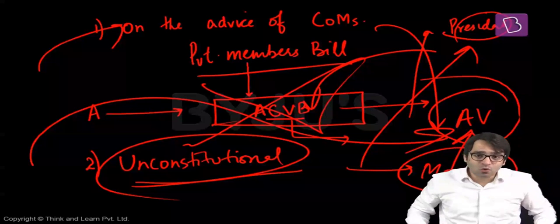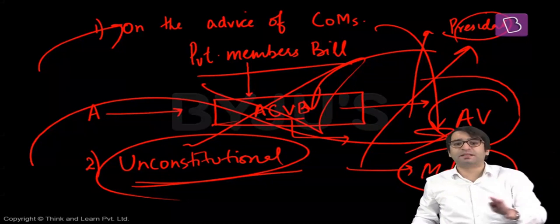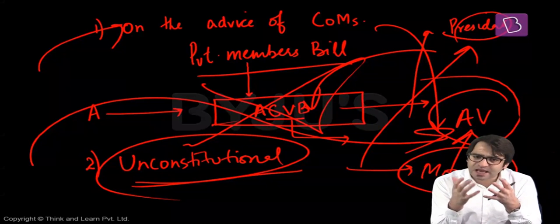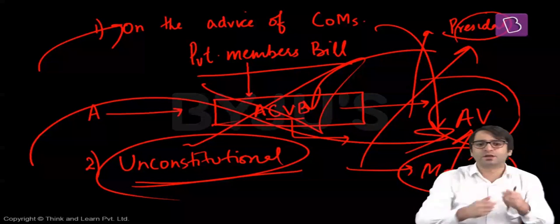Second, the President may withhold his assent. The President may say, I'm not going to sign this bill. When the President declares, I'm not signing this bill, the bill is dead, it can never become a law. But how can he reconcile this absolute veto power of the President with Article 74 of the Indian Constitution?